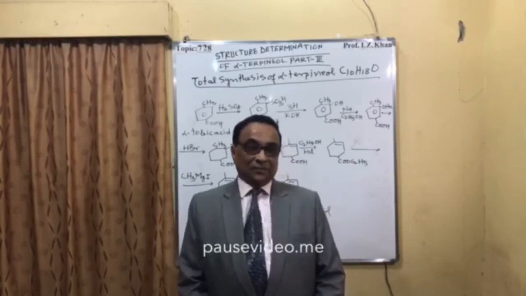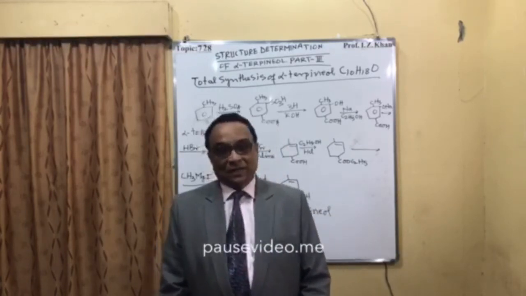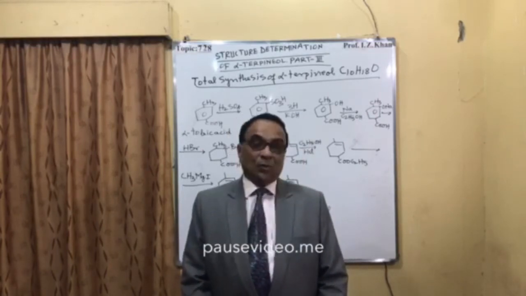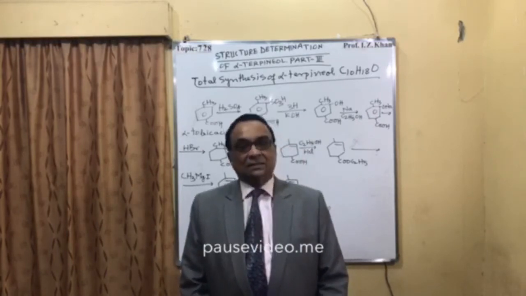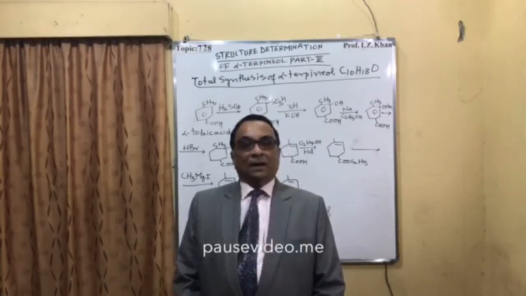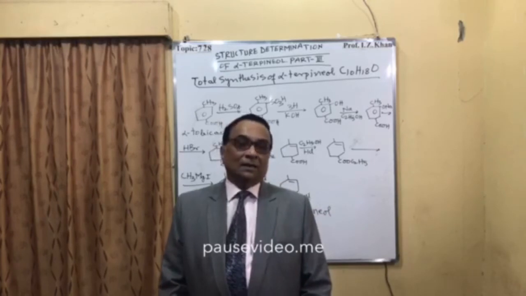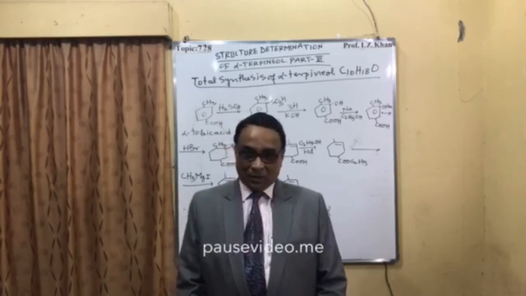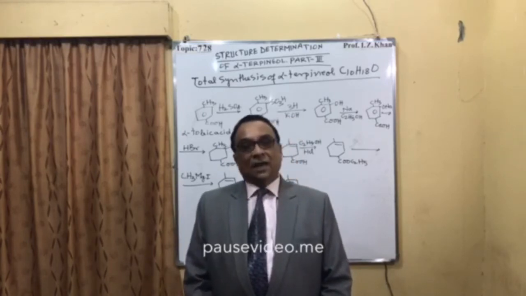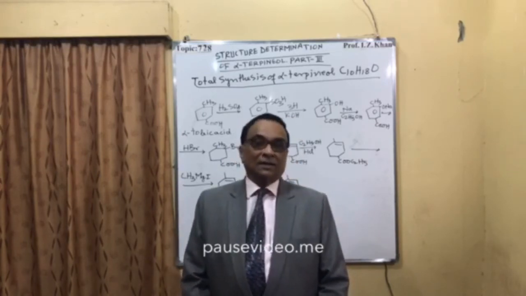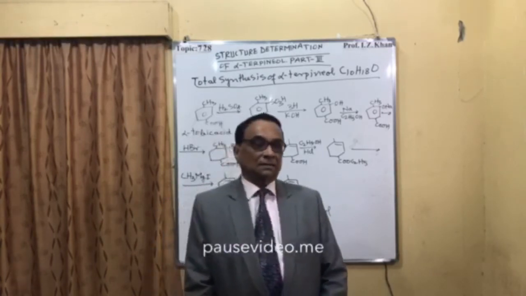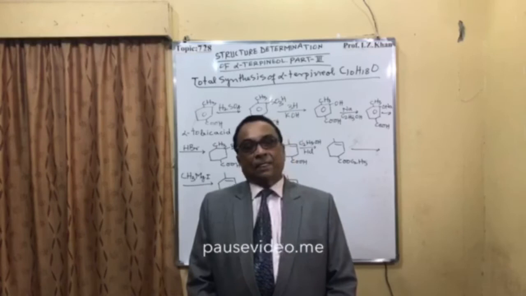Somewhere it is with Grignard reagent, somewhere with sodium, somewhere with hydrobromide, with different reactions, and then its aromaticity will be lost, and finally with Grignard reagent another alcoholic group will be introduced at the tertiary position, and then finally with acidic treatment it will give alpha terpineol.